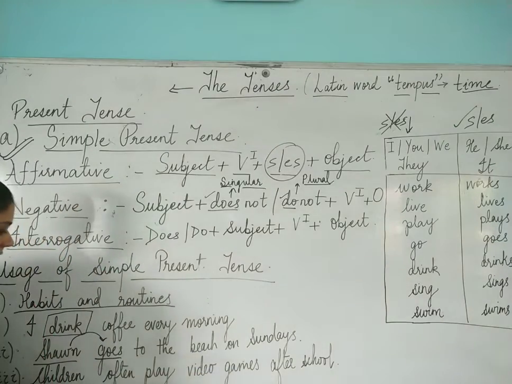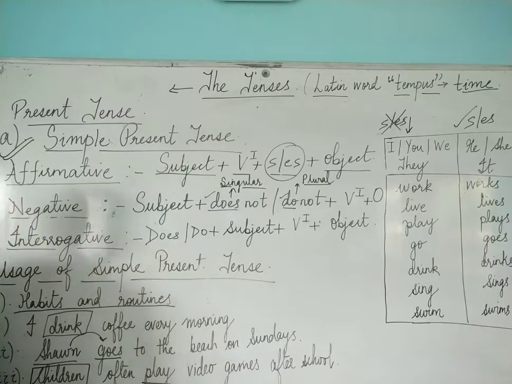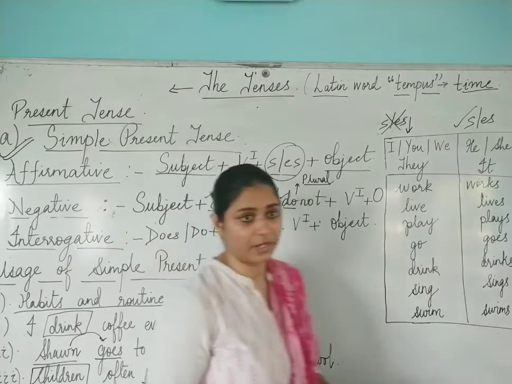So children often play. Children over here is my plural subject. So which verb are you using? You are using a plural verb, that is, without s or es. I hope this is clear to everyone.